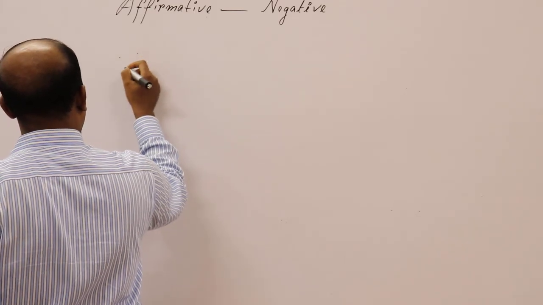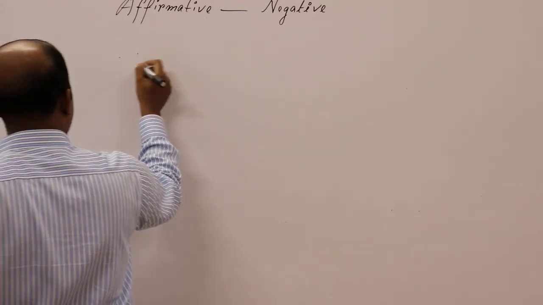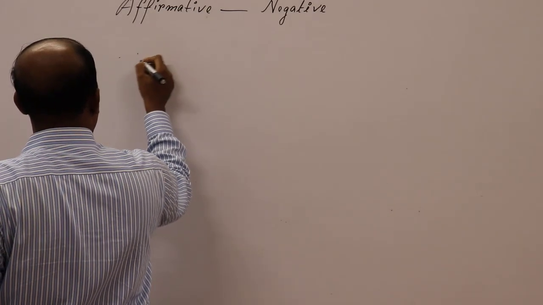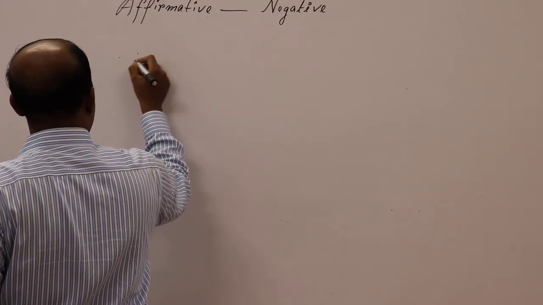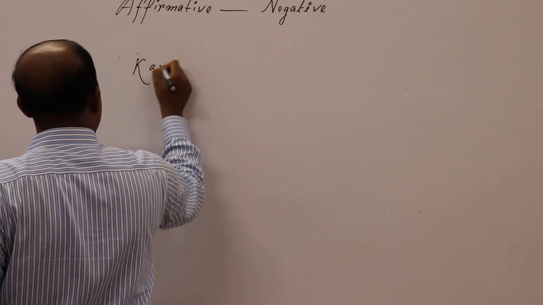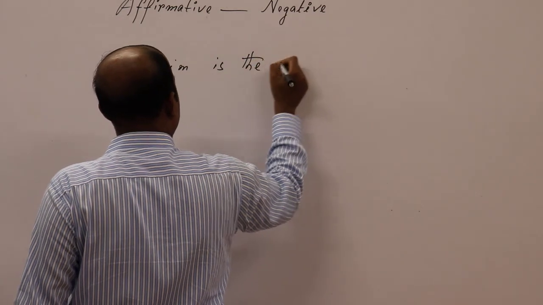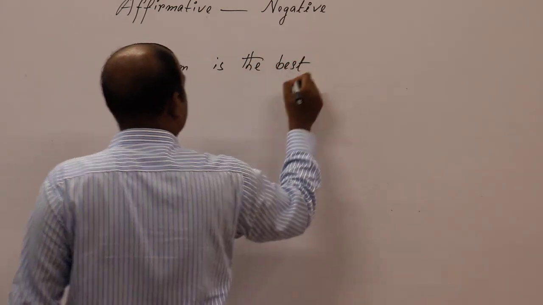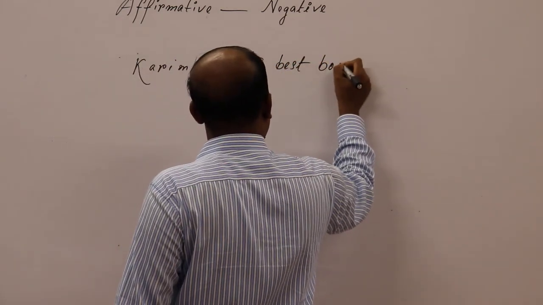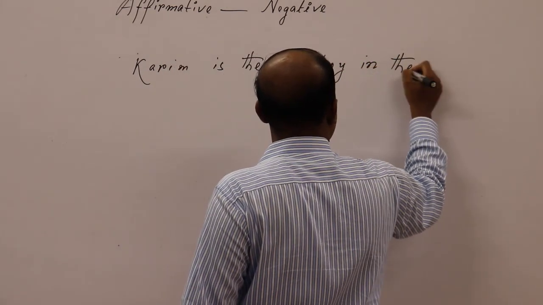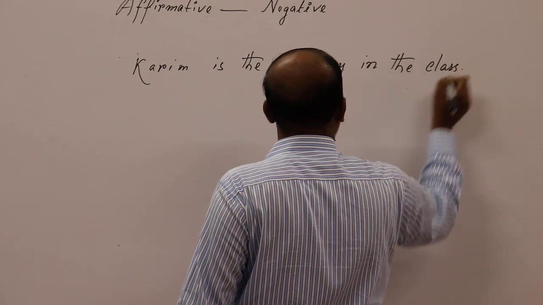Suppose the sentence is in this way: Karim is the best boy in the class.